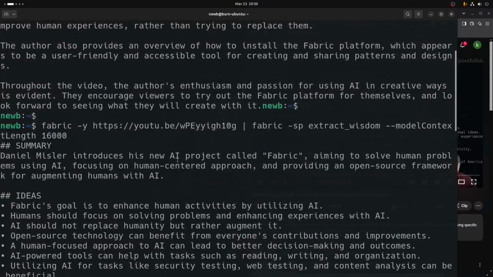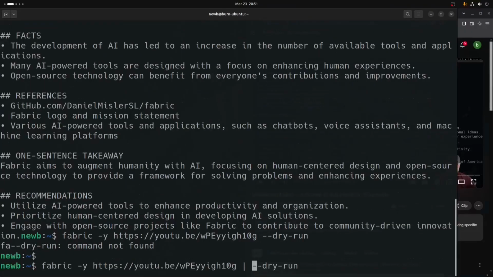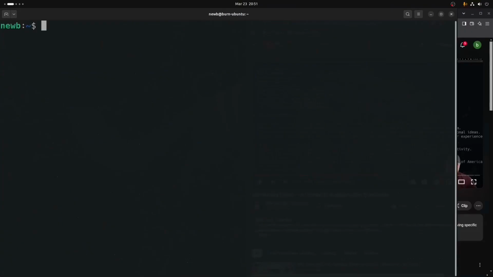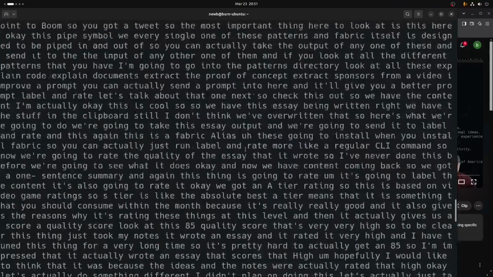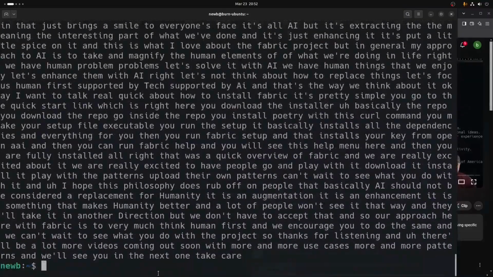Now, how do we know? How are we to even guess at what the context length should be? And how do we know that the bug is in the Fabric tool sending the Miessler Fabric transcript twice? How do we know that these things are true? How do we know what we're getting into? Well, we'll just run the dry run command on just the YouTube transcript again, and we see, to be sure, we have the transcript once, and it's quite a bit of text.